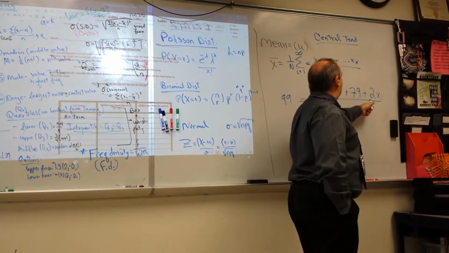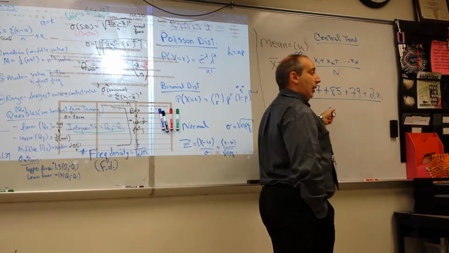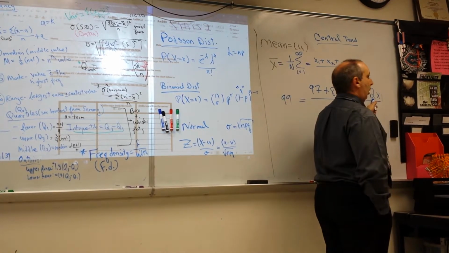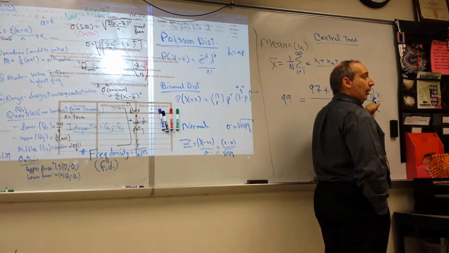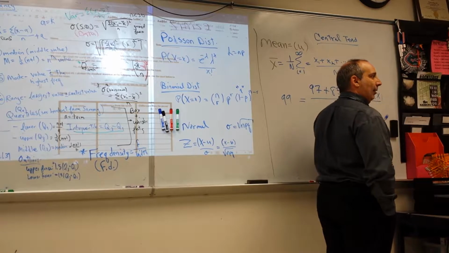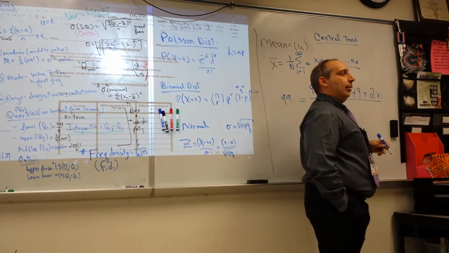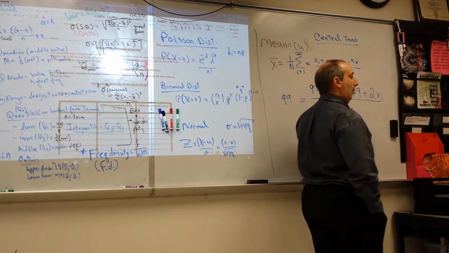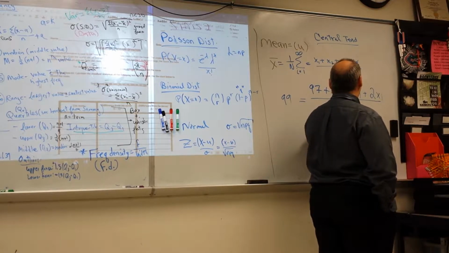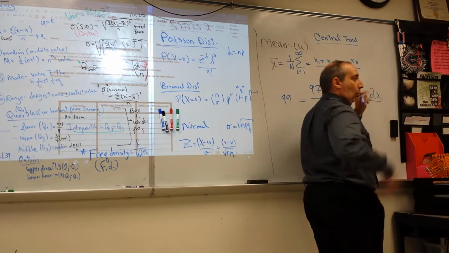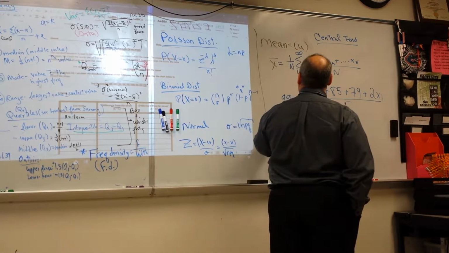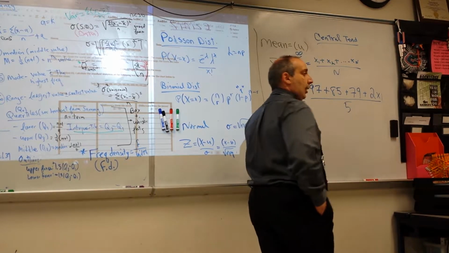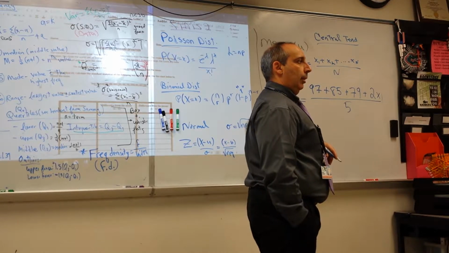So how many choices are there here on the bottom? 1, 2, 3, 4, 5. Right? Because this counts twice as much. It's one test, but it still counts twice as much. Because each one of these counts as 1, and that one is twice the other. So now you go 99 times 5, and everybody knows 99 times 5 is 495.